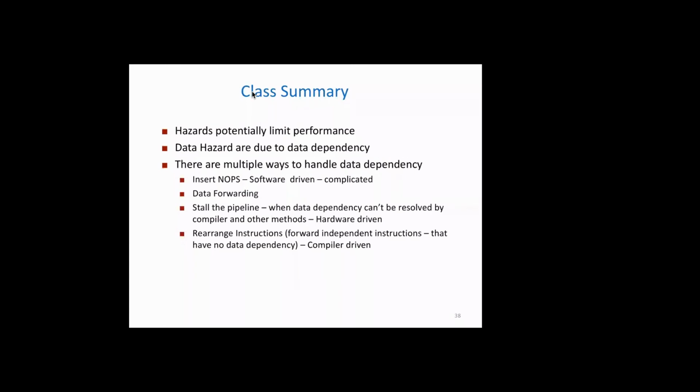But forwarding is not possible in the case of load word or store word kinds of operations, because the results are available only after memory read, and the results are needed backwards in time, right? Hence the only way to solve this problem is to stall the pipeline. Again, we can use NOP or we can use a hardware stall.